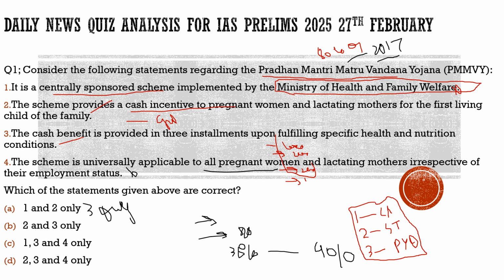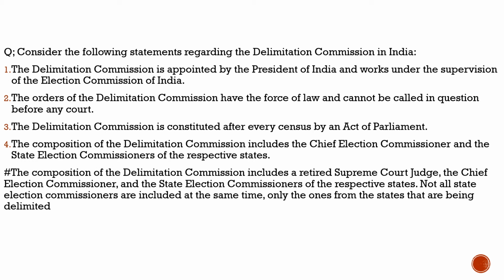Now let's move to the next slide and see what we have brought there. Here the question is basically with respect to the delimitation commission. To be honest, this delimitation commission was nowhere in the newspaper today, but there was definitely discussion about delimitation, about the loss of seats.